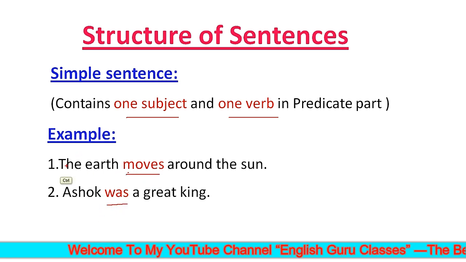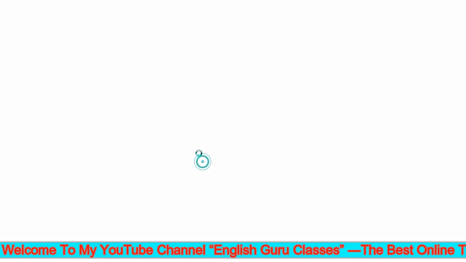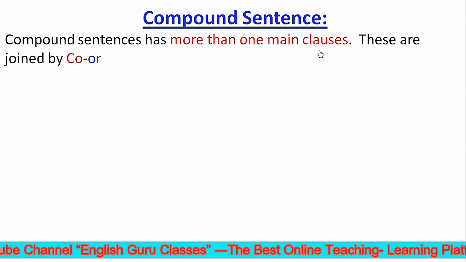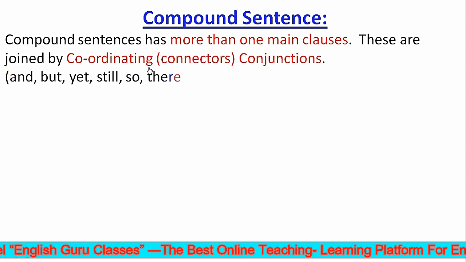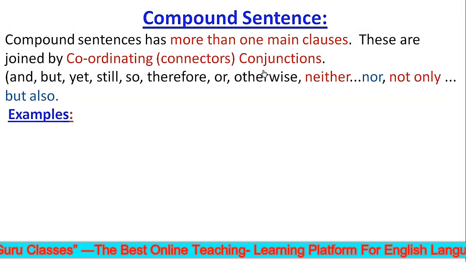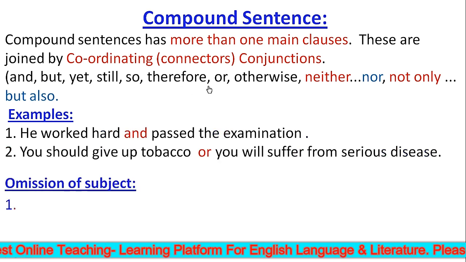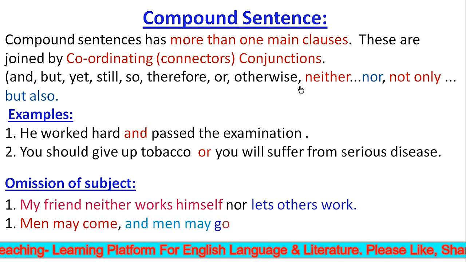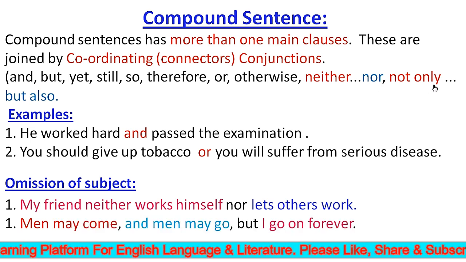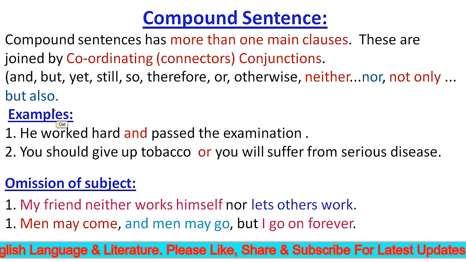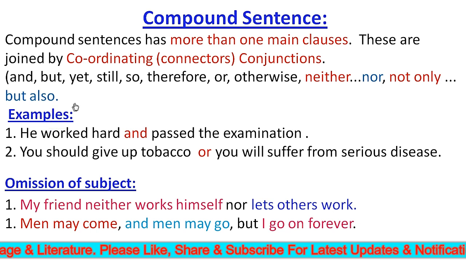Now let's talk about compound sentences. Compound sentences have more than one main clause. These are joined by coordinating conjunctions or connectors as, and, but, yet, still, so, therefore, or, otherwise, neither nor, not only but also. These are also called coordinating clauses.